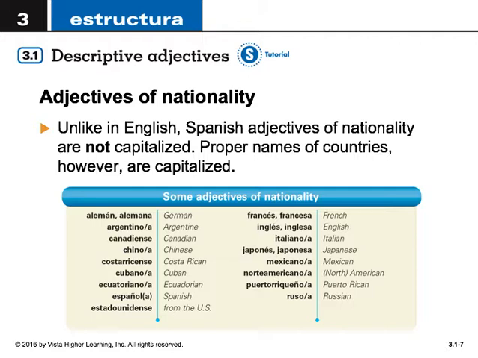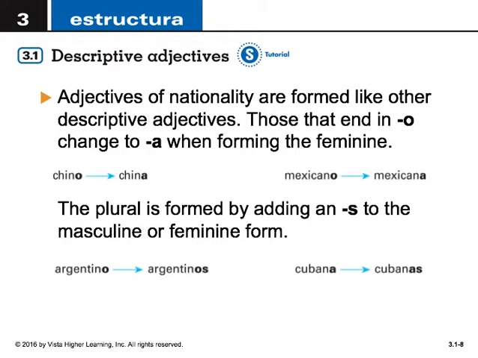Francés, francesa, French. Inglés, inglesa, English. Italiano, italiana, Italian. Japonés, japonesa, Japanese. Mexicano, mexicana, Mexican. Norteamericano, norteamericana, North American, or could be simply American. Puertorriqueño, Puerto Rican. Ruso, or rusa, Russian.